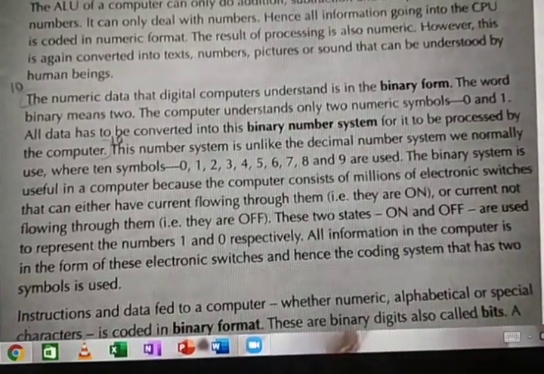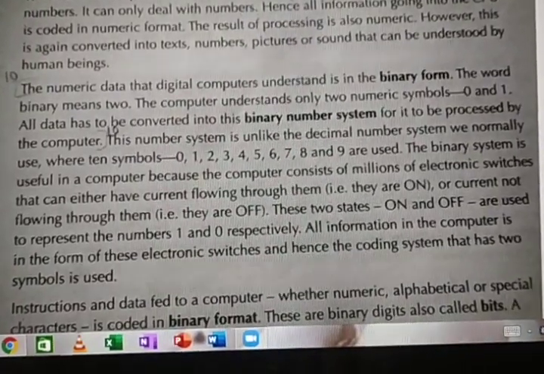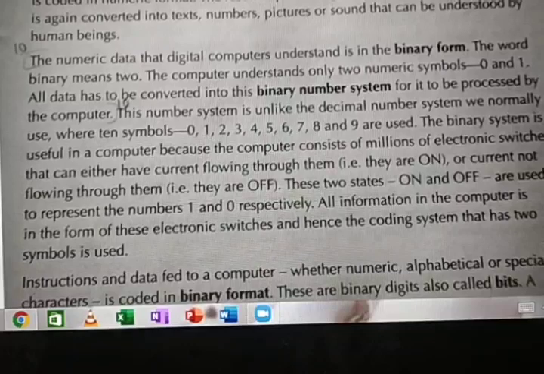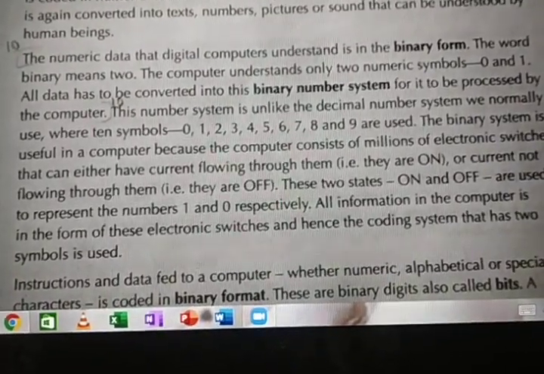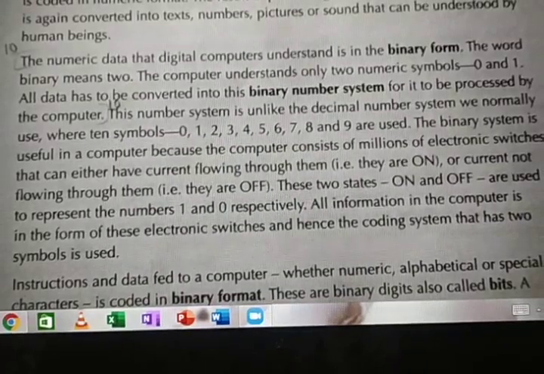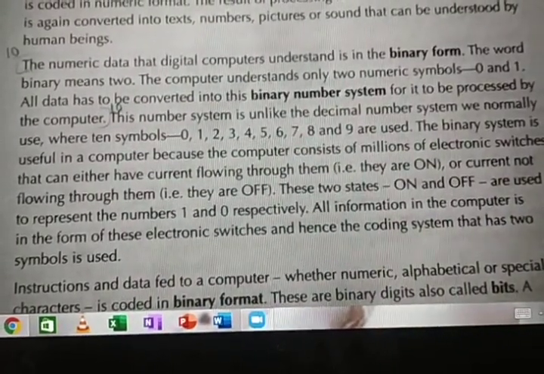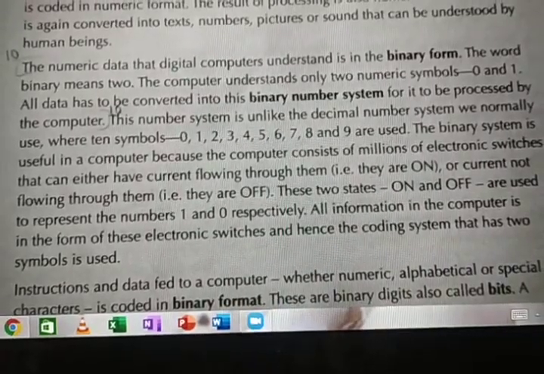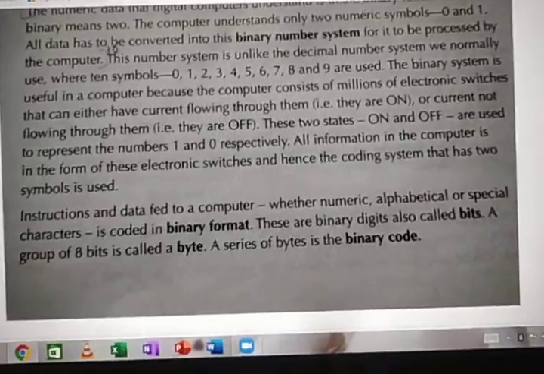These two states, on or off, are used to represent the number 1 and 0 respectively. Now we will understand why the computer knows just 1 and 0. Because if the current flows through that, the computer will understand the number as 1. If the current doesn't flow through that, the computer will understand the number as 0. Okay. In this way only it will analyze the data.